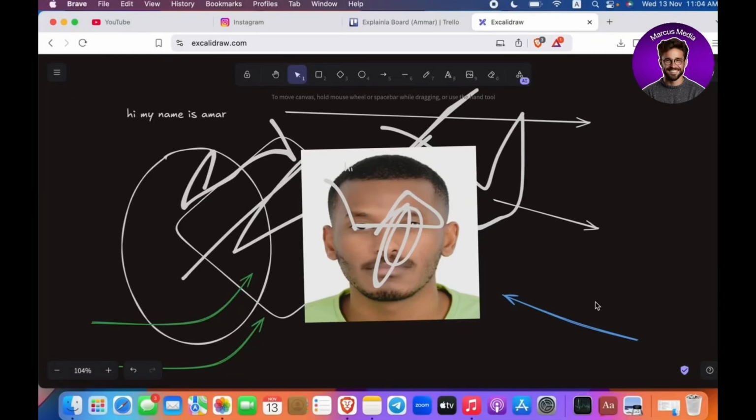How to rotate in Excalidraw. So here's a step-by-step guide on how to do it. First of all, open up your project. So let's say, for example, I want to rotate this photo.